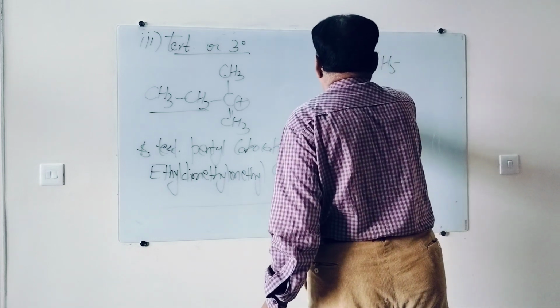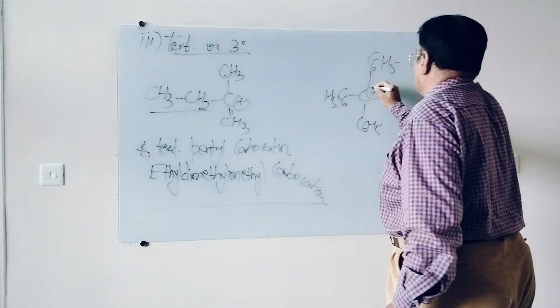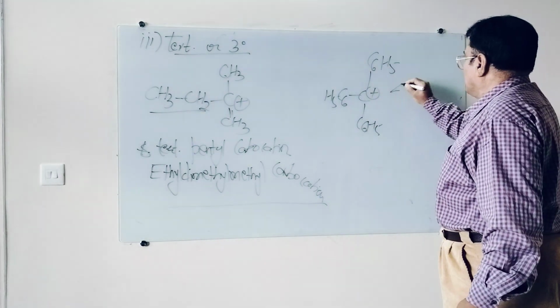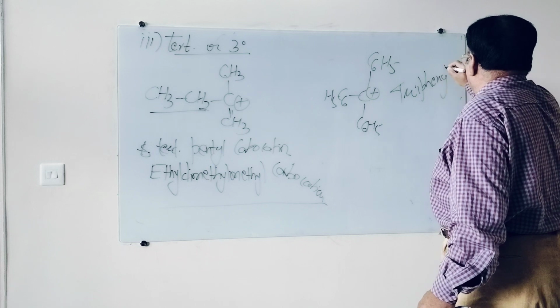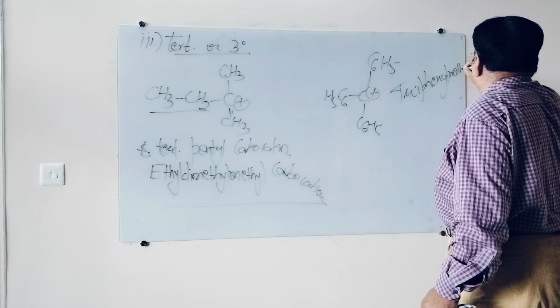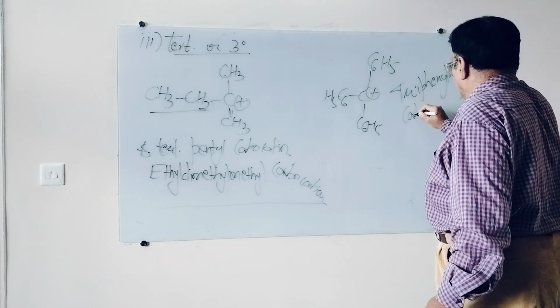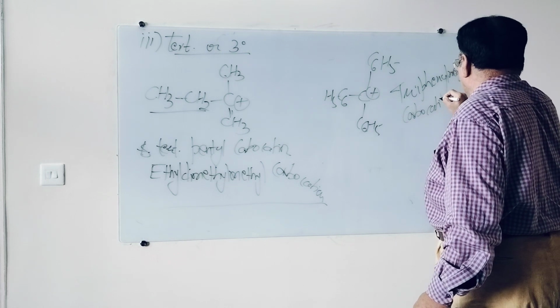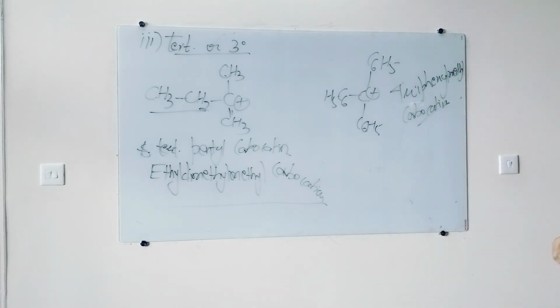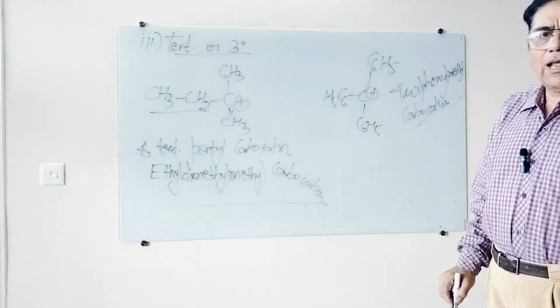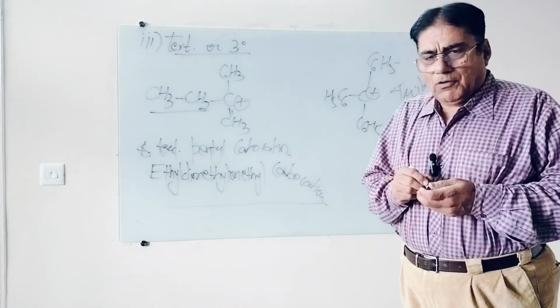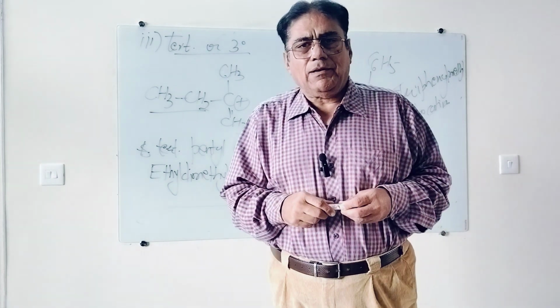This is C6H5. This is plus charge. What is this? Triphenyl methyl carbocation. You cannot give it a second name, that is only known as triphenyl methyl carbocation.